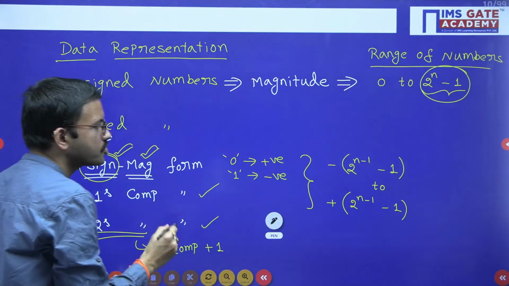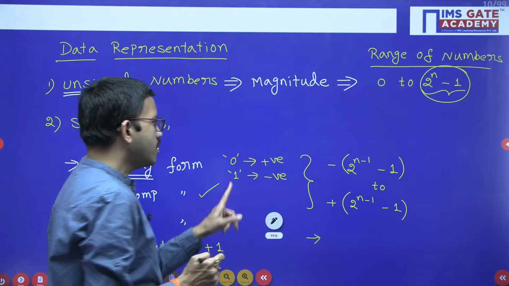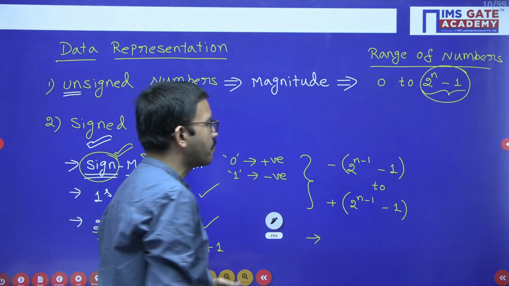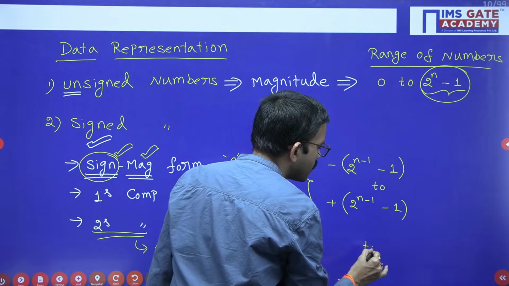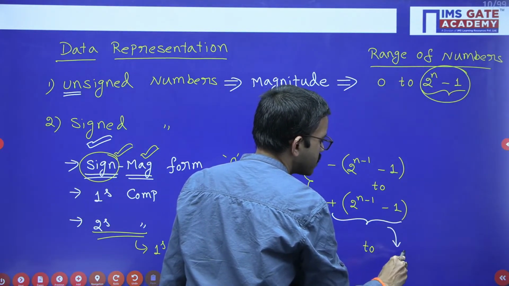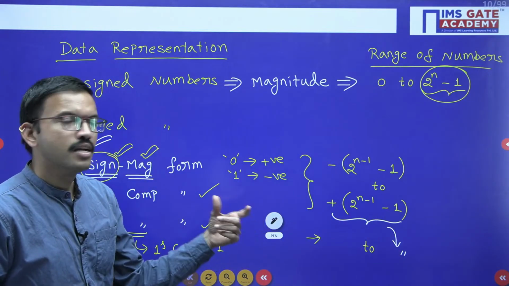And coming to 2's complement, just now we have mentioned positive number representation is the same in all three forms. That is the reason regarding the maximum value, the upper limit will be as it is. But what about the lower limit?